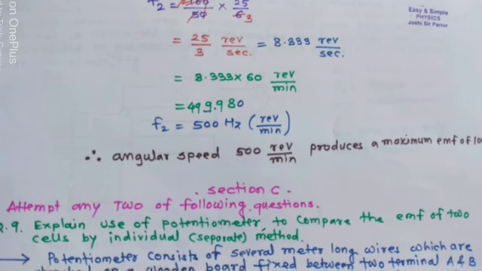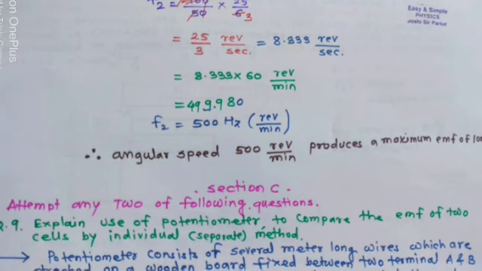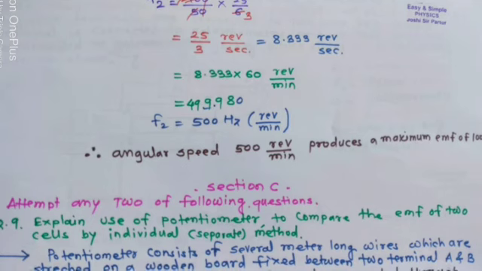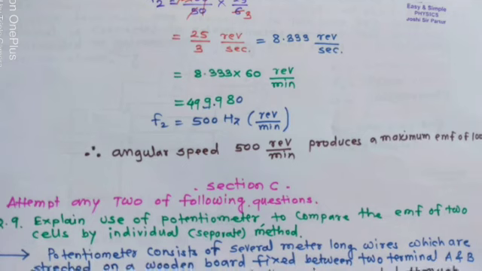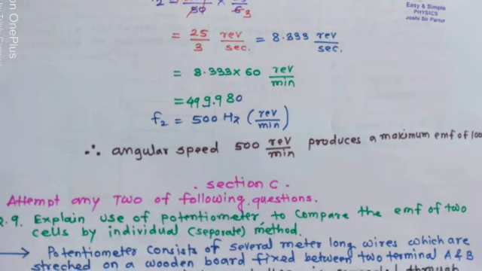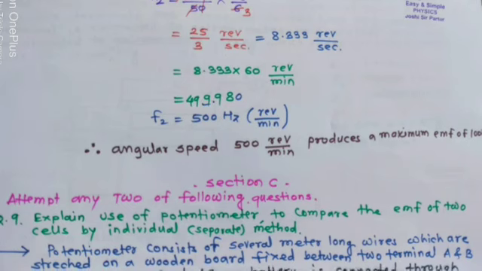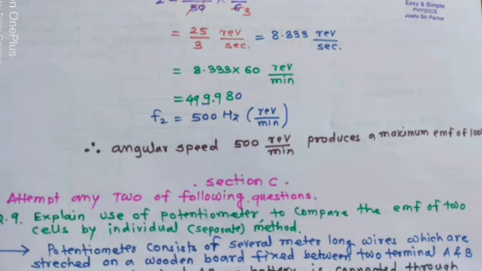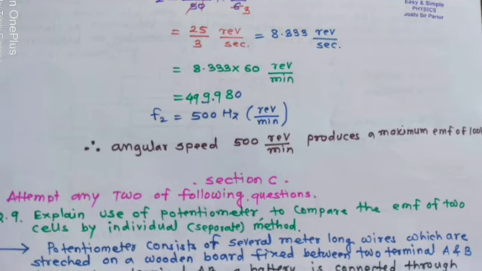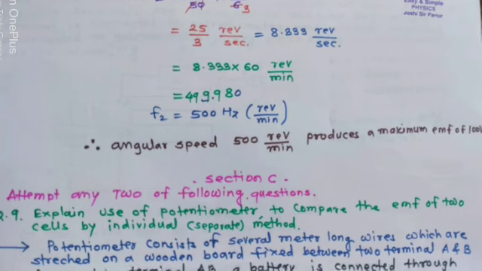So F2 is equal to 8.333 into 60, which is 499.980, which is approximately 500. So F2 is equal to 500 revolution per minute, which is the angular speed. 500 revolution per minute produces a maximum EMF of 100 volt.